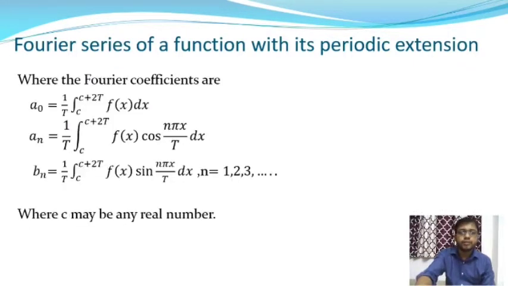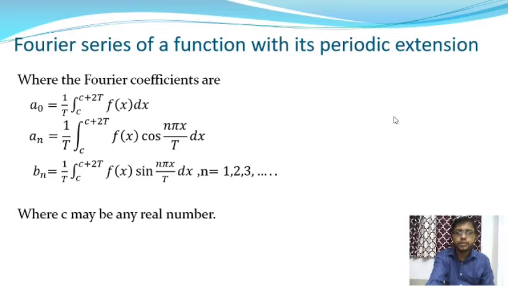The Fourier coefficients are: a0 equal to 1 by t times the integral from c to c plus 2t of f of x dx, where the limits are finite. an equal to 1 by t times the integral from c to c plus 2t of f of x cos n pi x by t dx, and bn equal to 1 by t times the integral from c to c plus 2t of f of x sin n pi x by t dx, where n is equal to 1, 2, 3 up to infinity, n a positive integer, and c may be any real number.